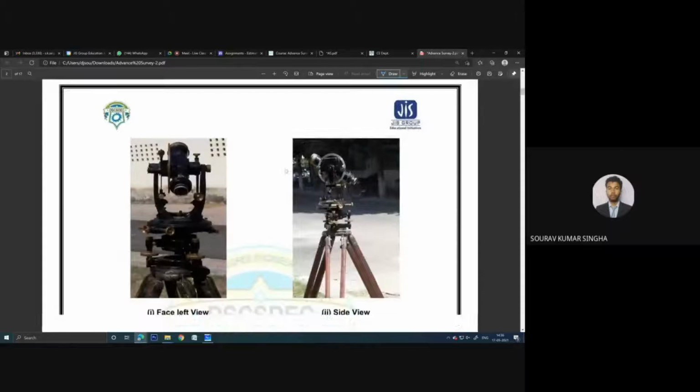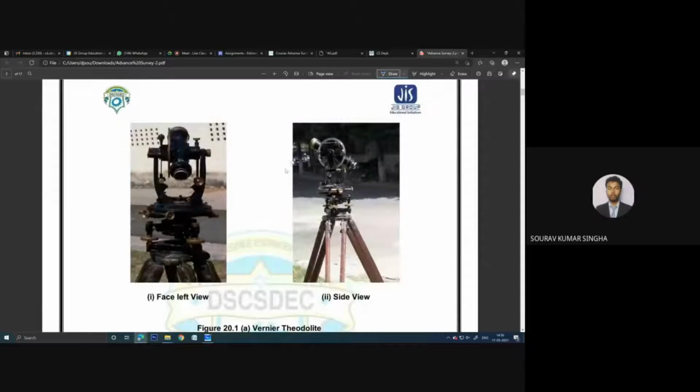Now, a typical vernier theodolite is shown in this figure. Now, you can see the figures, it will at least somewhat clear your concept. Now, you can see this is the tripod. I hope you have seen it in the lab as well. If you go into a lab in our survey department, these are basically tripods. Above the tripod, we have this thing. This is called the tribrach, and let me show you the zoom view. You can see here some portion zoomed over here.